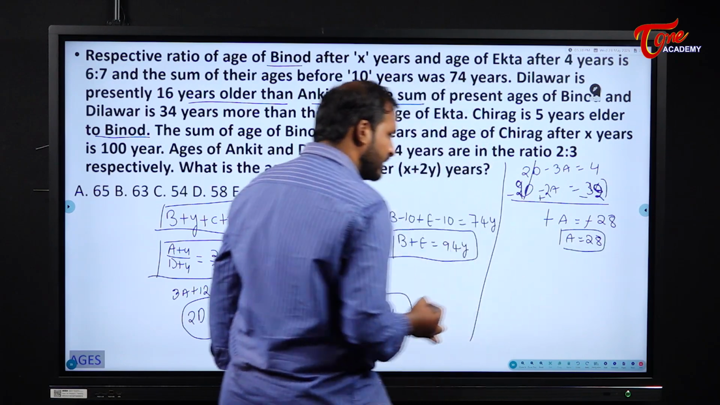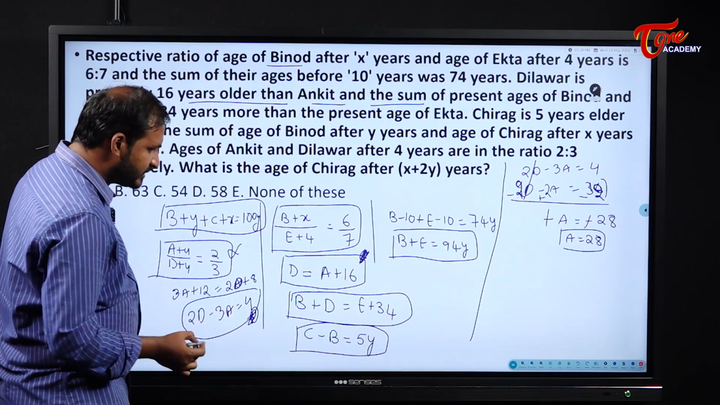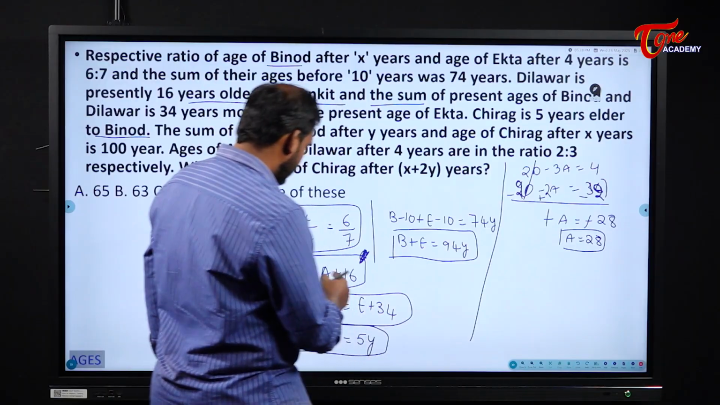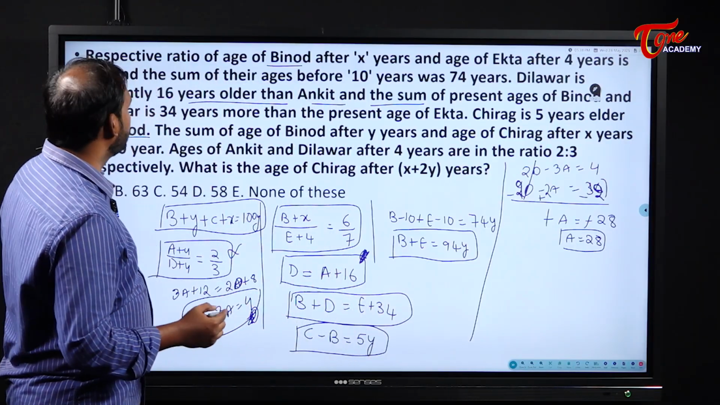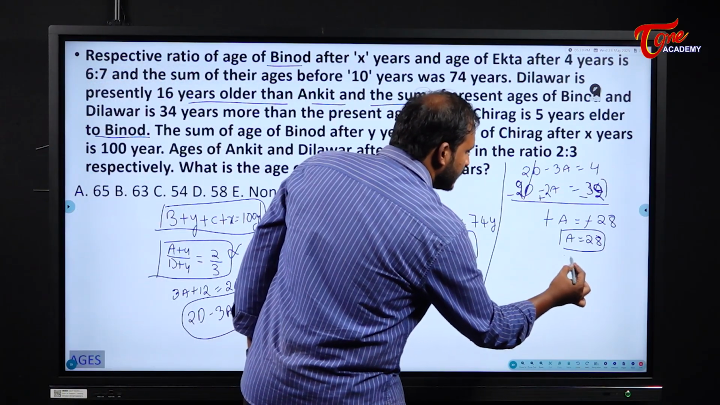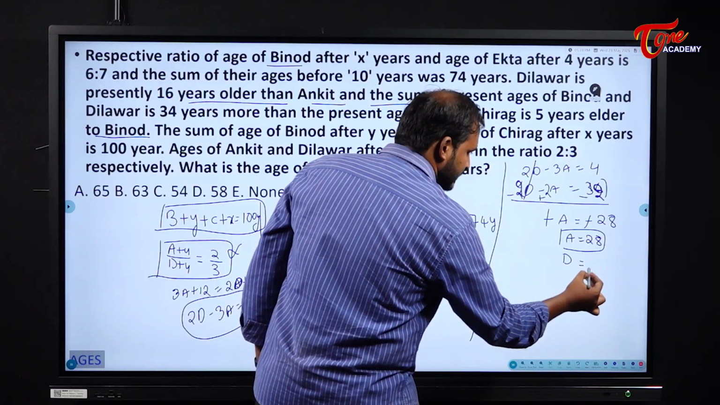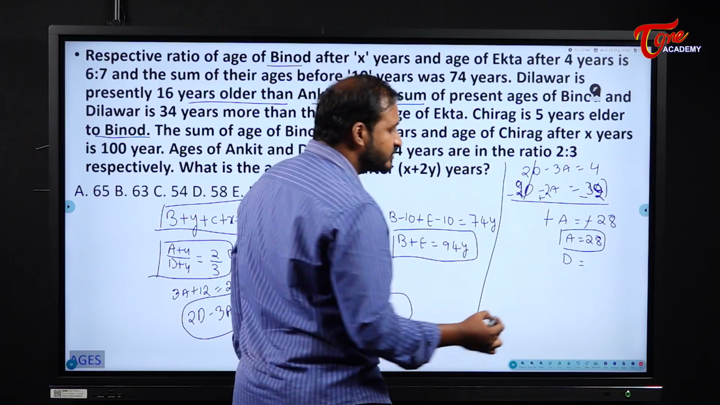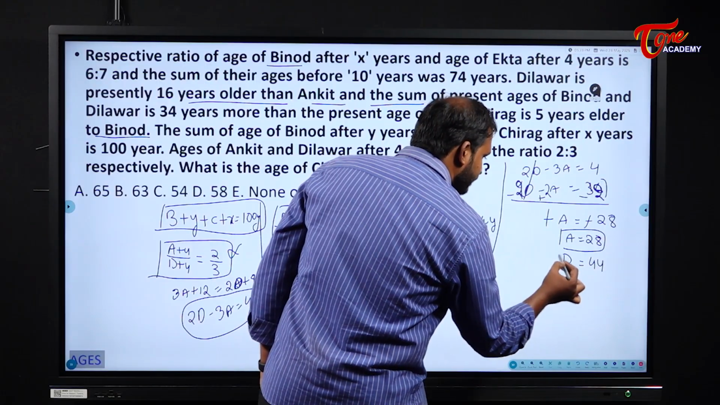A's age is how much? 28 here. Okay. If A value is 28, what about D? D value will become 28 plus 16. 28 plus 16, what it becomes, students? 44. So D is 44.